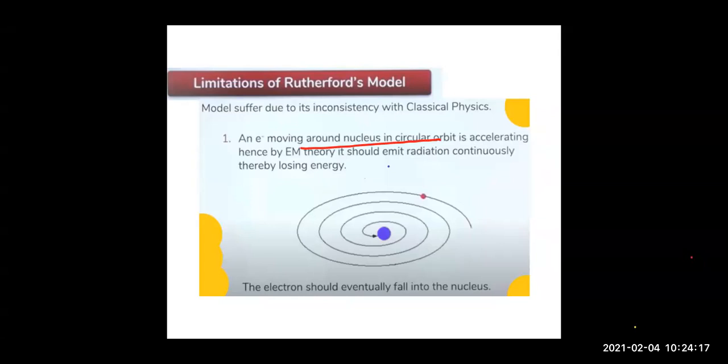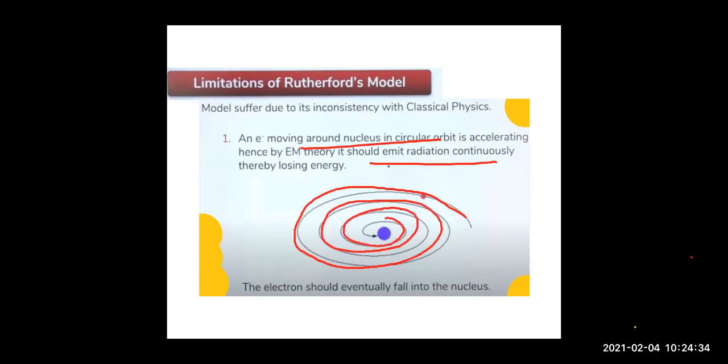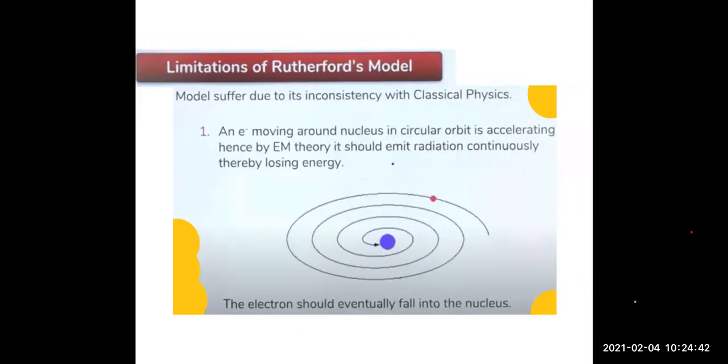So according to the electromagnetic theory, as the electron is an accelerated charge, it should emit energy continuously, and as it emits energy continuously, it will go on losing its energy, and finally it should fall into the nucleus. But no, this does not happen. So this was one of the limitations of the Rutherford model.